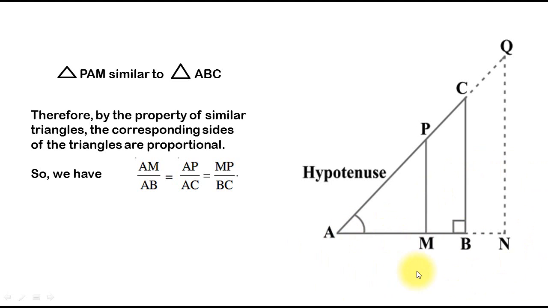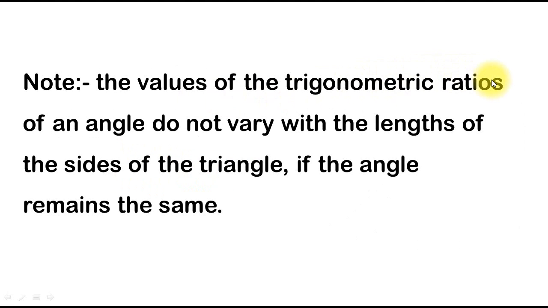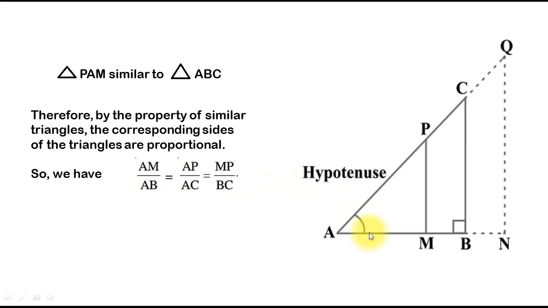Here we have three triangles, triangle ABC, triangle AMP and triangle ANQ. Okay, and angle A is common in all three triangles, and angles B, M and N are 90 degrees. Also angles C, P and Q are equal. So the values of sin theta, cos theta and tan theta will be the same in all three triangles. Here all three triangles are similar. So the ratio of AM upon AB will be equal to the ratio of AP upon AC, which will be equal to the ratio of MP upon BC. It clearly proves that the value of trigonometric ratios of an angle does not vary with the lengths of the sides of the triangle if the angle remains the same.